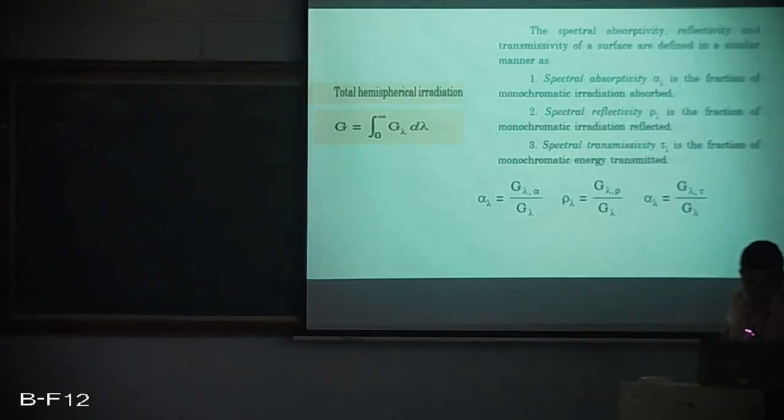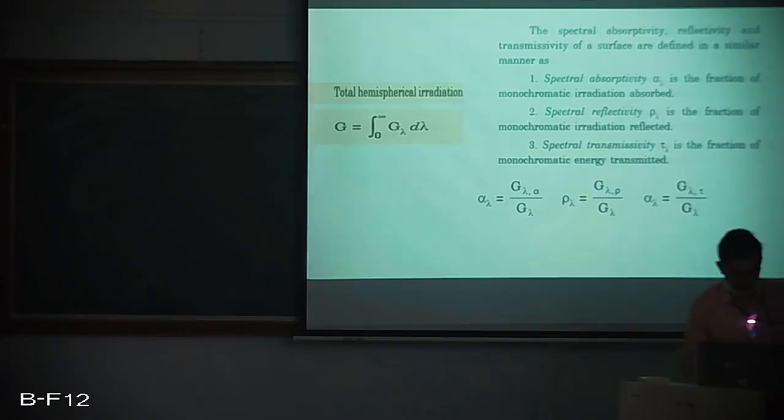So alpha lambda will be G lambda alpha divided by G lambda. G lambda alpha is the part of G lambda which got absorbed. Likewise, G lambda rho is the part of G lambda which got reflected, and G lambda tau is part of G lambda which got transmitted.